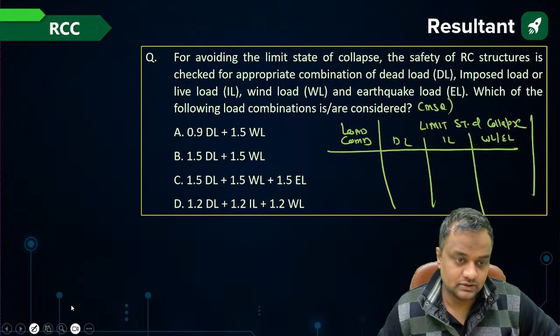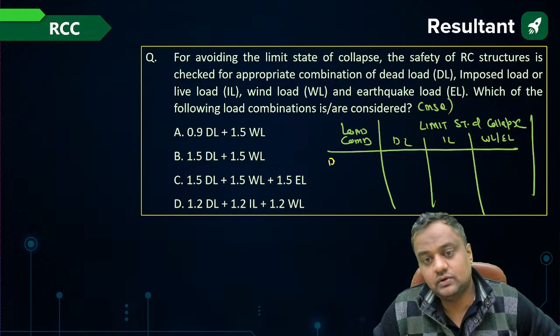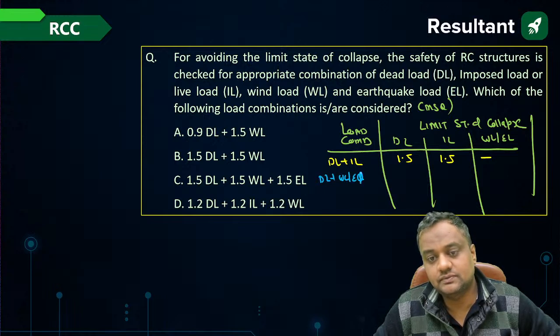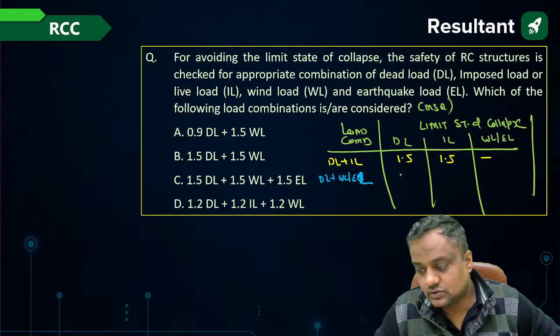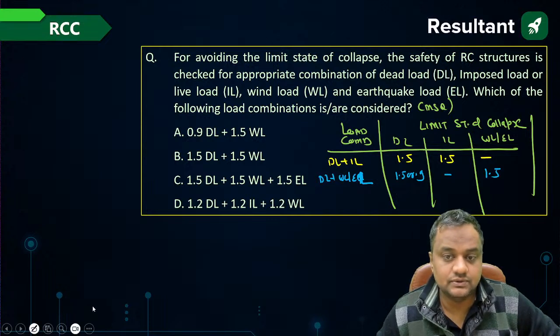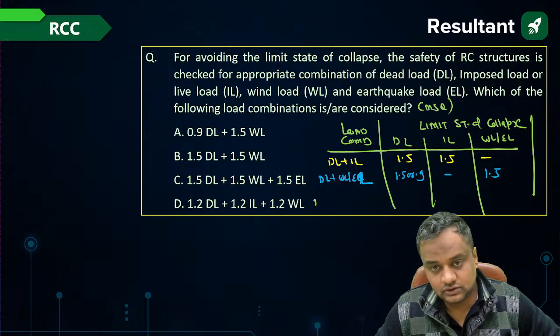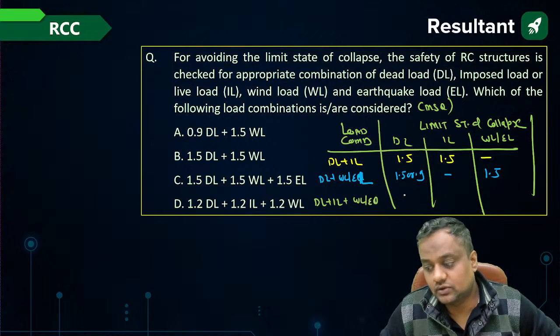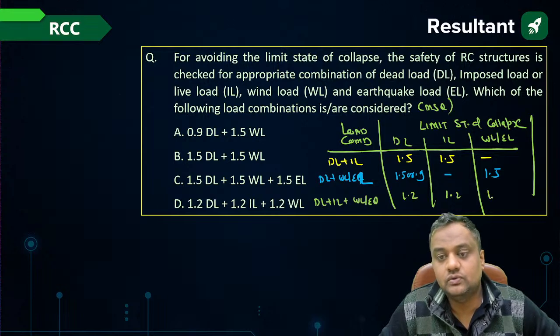That is a table given in the IS code, na? So load combination when dead load and imposed load, here it is 1.5, 1.5 and like this. When it is dead load plus either wind load or earthquake load, whichever is bigger, here it is 1.5 or 0.9 in case of reversal of loading, and 1.5. I'm not writing the limit state of serviceability values. Then all three are there, dead load plus imposed load and the greater of wind load and earthquake load. Here it is 1.2, 1.2, 1.2.